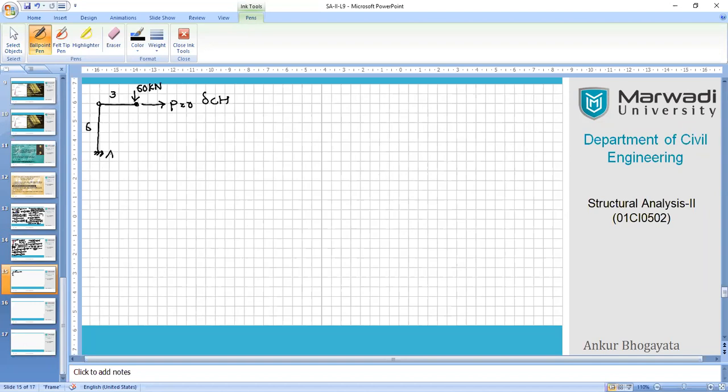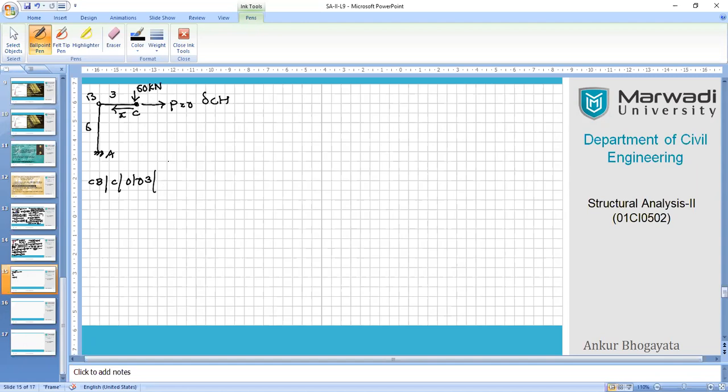I have segments like A, B, and C. So let us write down the segments first. CB, right, where C is the origin, 0 to 3 meter is the length. What is the equation of moment? 60, and we have distance x here, right?